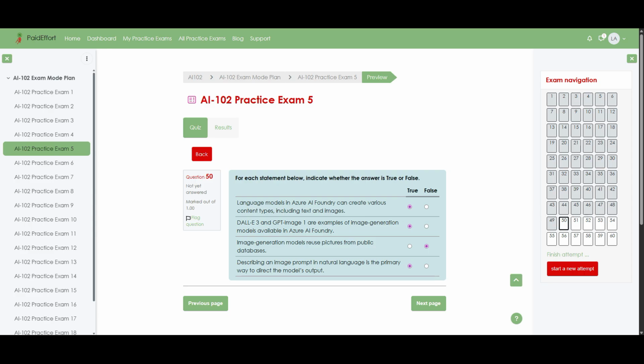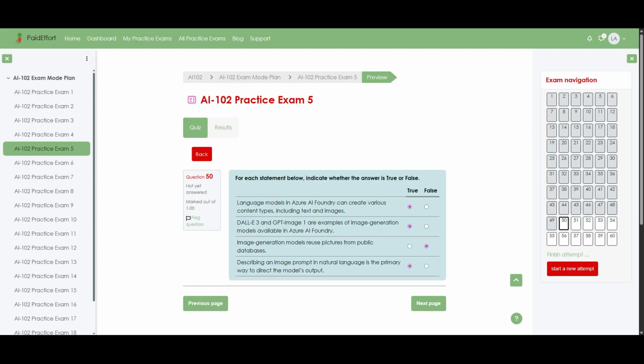Now let's walk through the reasoning, so each one sticks. For the first statement, Azure AI Foundry does let you work with models that generate multiple content types, such as text, images, and sometimes even other modalities, all driven from natural language prompts. So that is true. The second statement is also true because DALL-E 3 and GPT-Image-1 are both supported image generation models in Azure AI Foundry, used specifically for creating images from prompts.